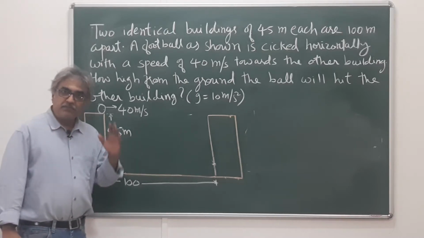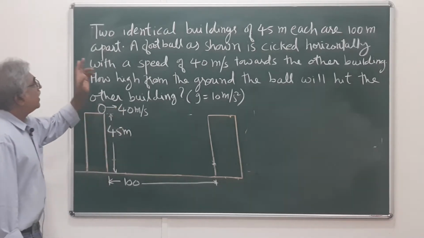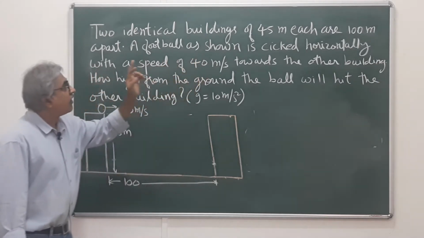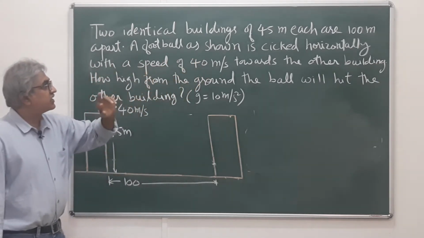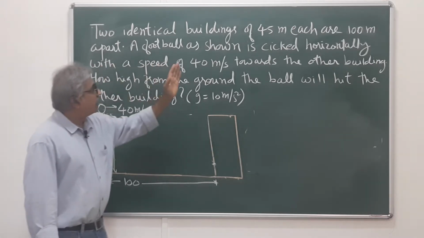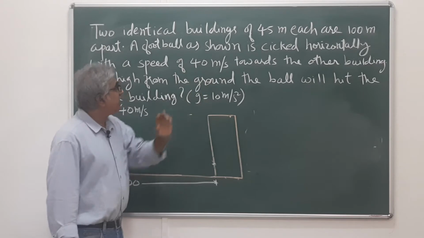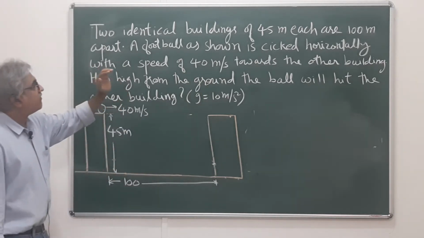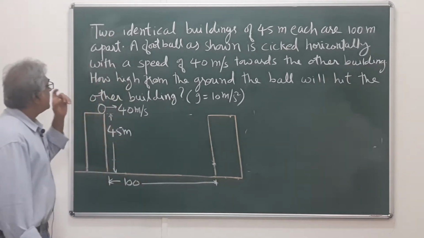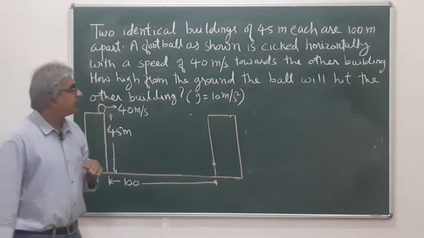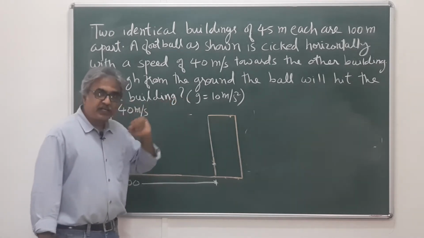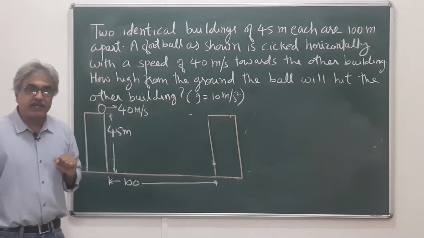Let us read this problem, a very interesting problem. Two identical buildings of height, the word height is missing, of height 45 meters each are 100 meters apart. A football as shown is kicked horizontally with a speed of 40 meters per second towards the other building. How high from the ground will the ball hit the other building? You are supposed to take g as 10 meters per second square.